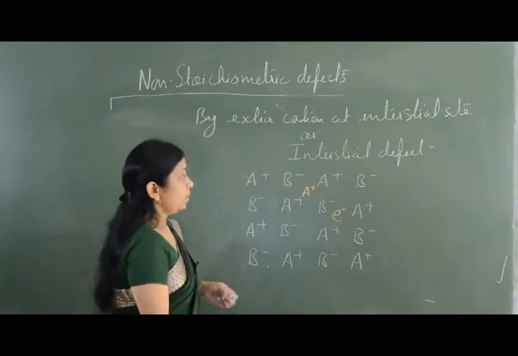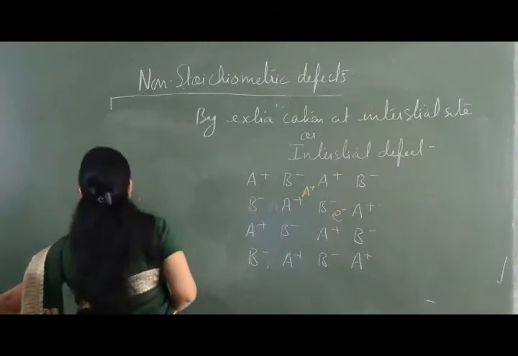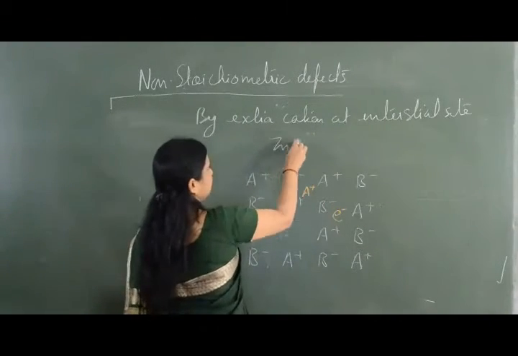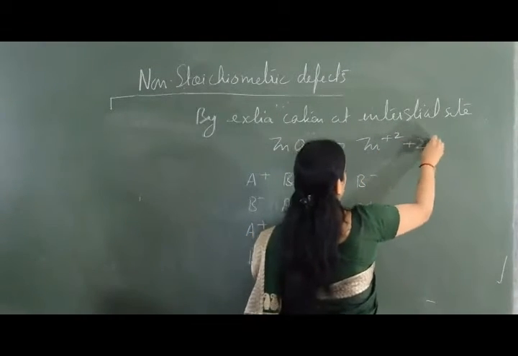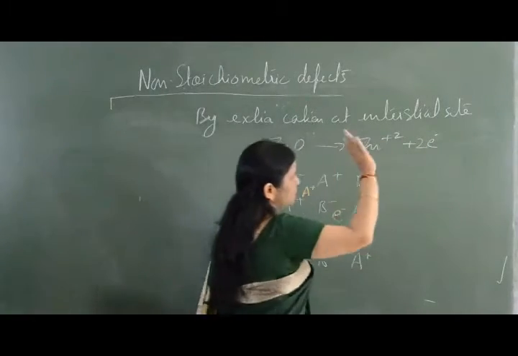The example of this is, suppose we take the crystal of zinc oxide and heat it. We get Zn2+ plus electrons, plus oxide ions. We are not concerned with these oxide ions.